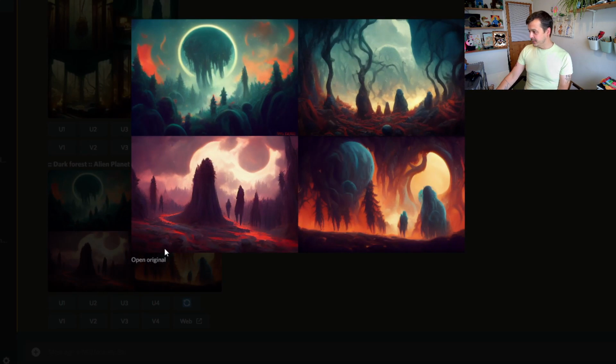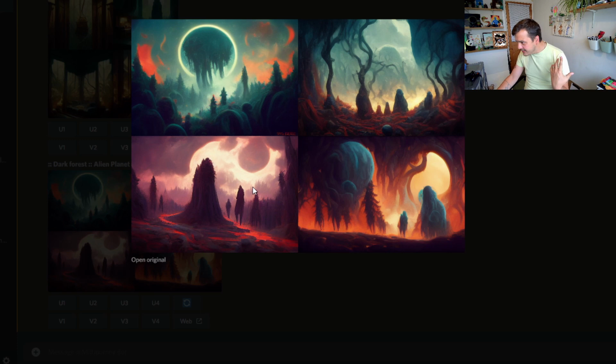Okay, so we have a few here. Let's take a closer look. They all look pretty alien to me. This one down here particularly is very, very pretty. I love the red in the bottom as well. Is it red water? Is it lava? Who knows? Is it blood?